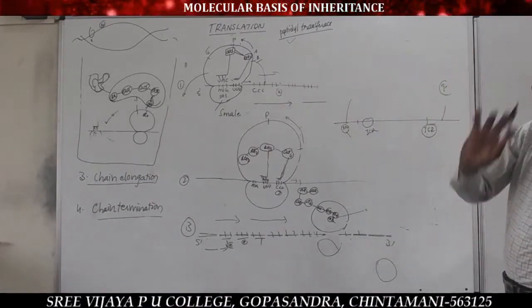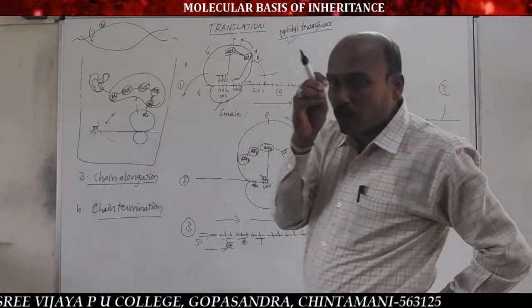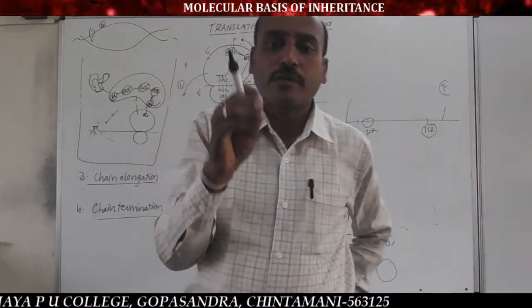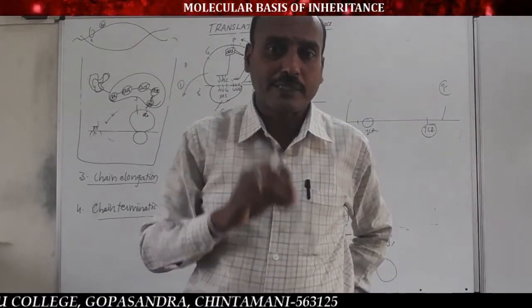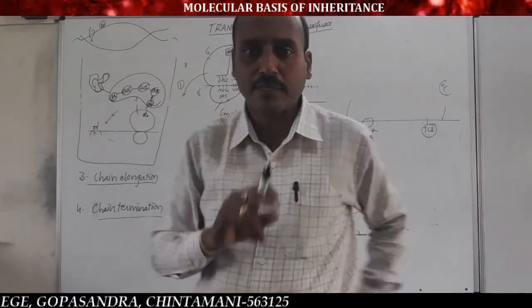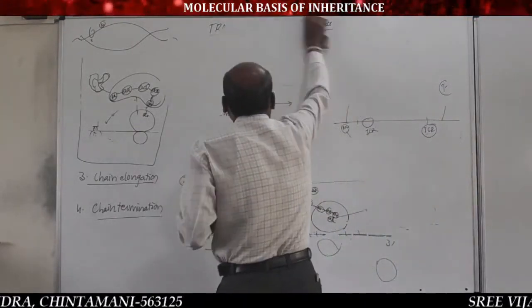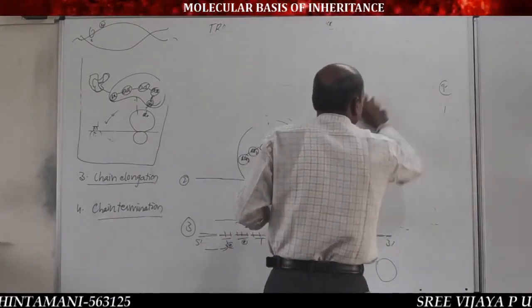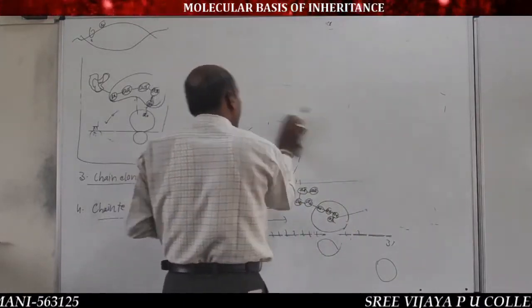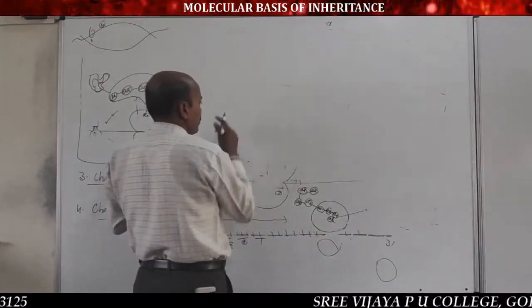Never undergo translation means they never code the protein, isn't it? Protein molecule or polypeptide chain. Do you remember this statement? That means in eukaryotic mRNA or in prokaryotic mRNA also.